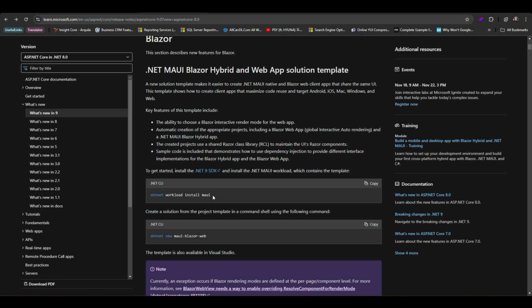To begin, install the .NET 9 SDK and set up the .NET MAUI workload, which includes the necessary template. Use the following command in a command shell to create solution for the project template. The template is also available in Visual Studio.